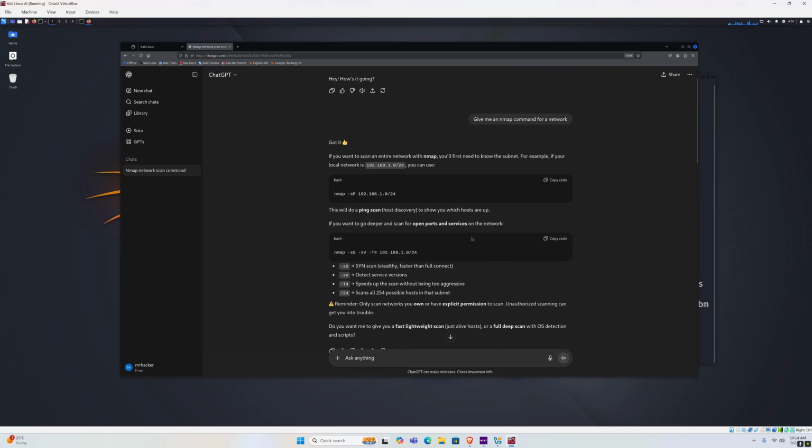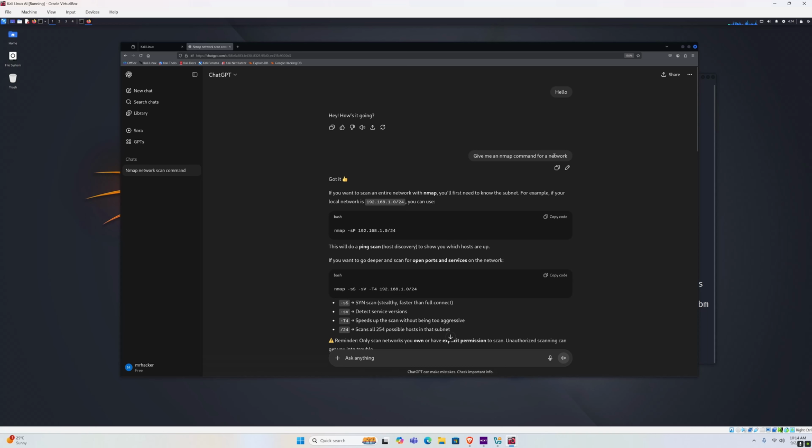If you just type the prompt like this, which is give me an nmap command for a network scan, it will give you any random command with random flags, such as -sS, -sV, -d4. Maybe those are not the options that you wanted to run. So you need to be precise once giving prompts to ChatGPT.